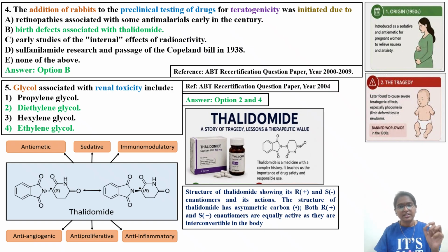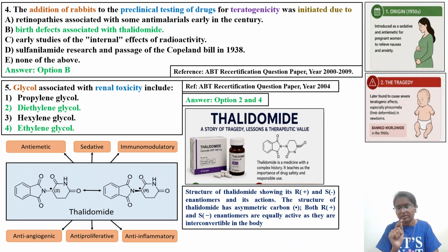Question number 5 is taken from ABT recertification year 2004. The question is: glycol associated with kidney toxicity include. So what are those? It is diethylene glycol and ethylene glycol. In the previous first, second, third slide we have seen ethylene glycol, the target organ is kidney. Similarly, in the case of another type of glycol, that is diethylene glycol, it is also causing kidney toxicity.